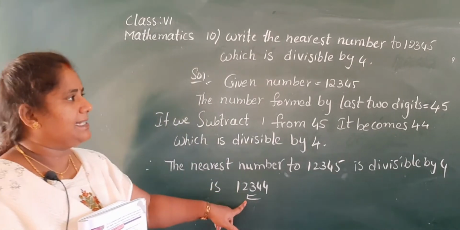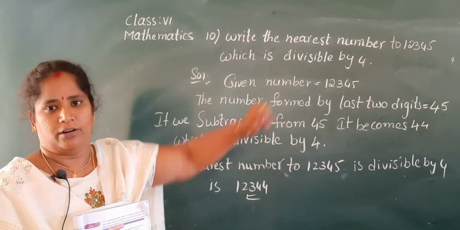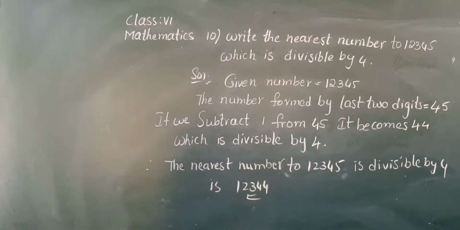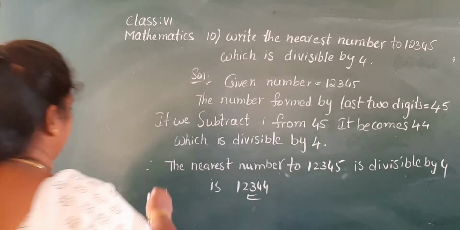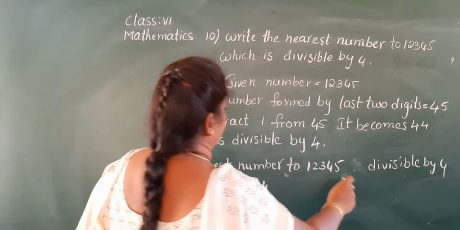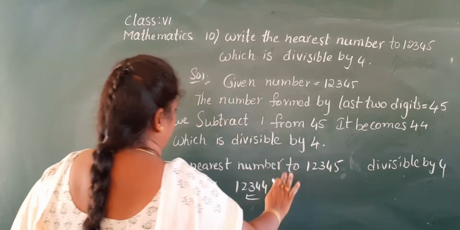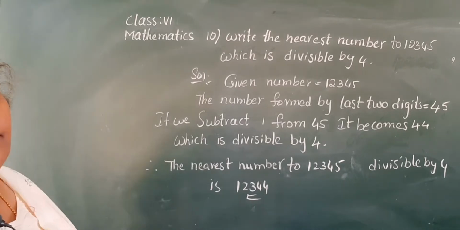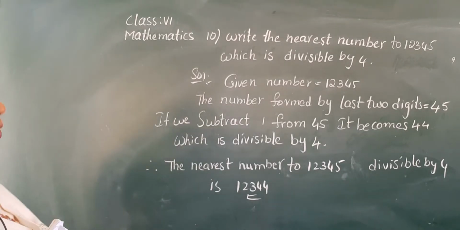This is the nearest number which is divisible by 4. Okay, note down in your classwork, Nana. Very, very easy, Nana.